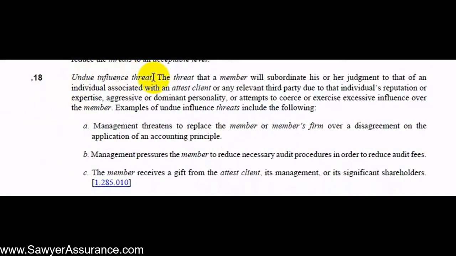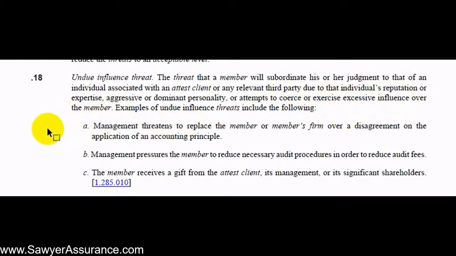So this might come about if the client has a significant influence over the auditor. And so, for example, the auditor might subordinate his judgment on the audit if the client or another third party has a particular reputation or expertise, and maybe they have an aggressive or dominant personality that persuades the auditor, or the client attempts to coerce or exercise excessive influence over the auditor.